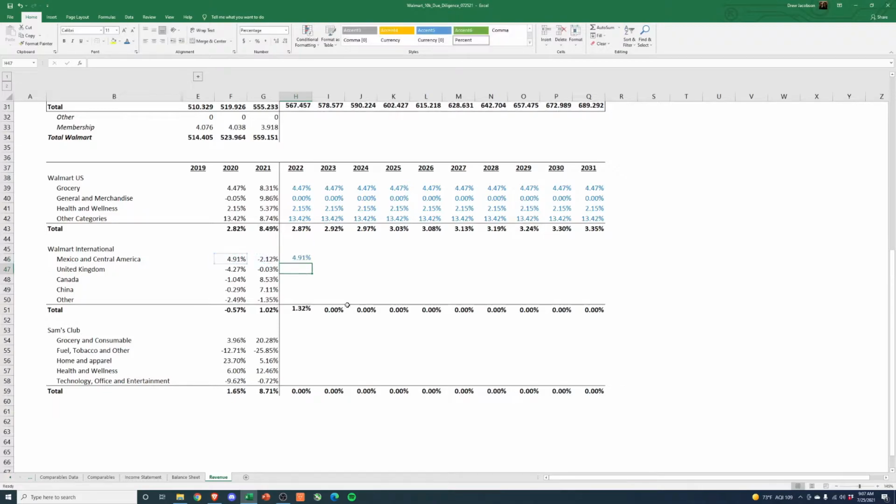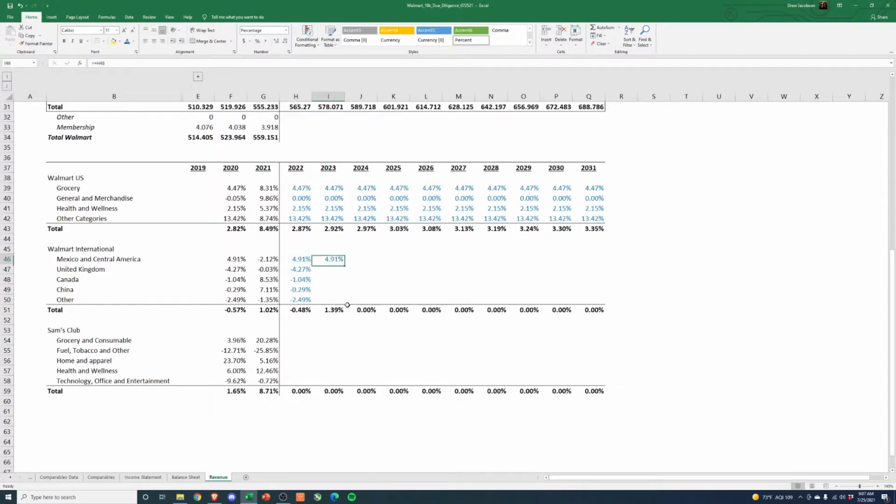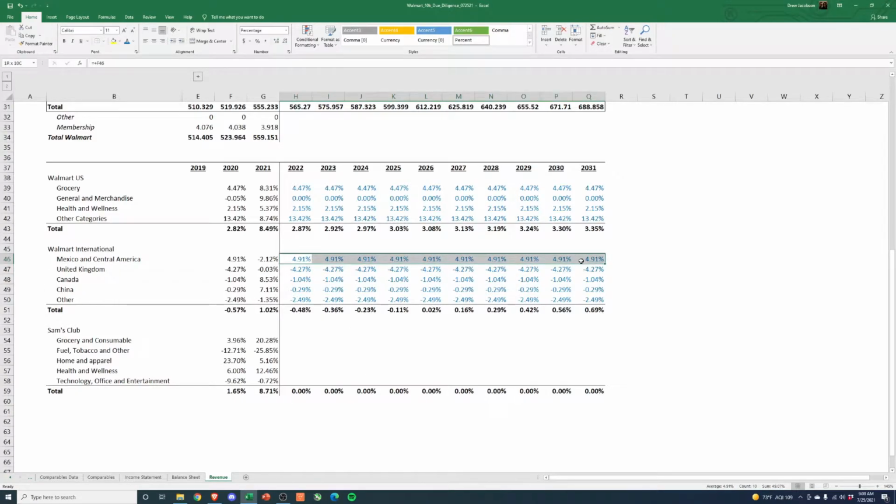But again, for now, let's link it all up and we'll just see what we're looking at here. And we can see as Mexico and Central America continues to grow, it offsets the decline in the other, and we see a little bit of growth in this area.